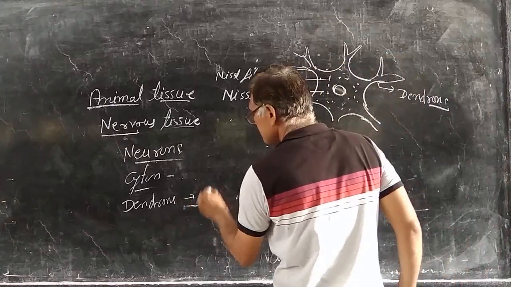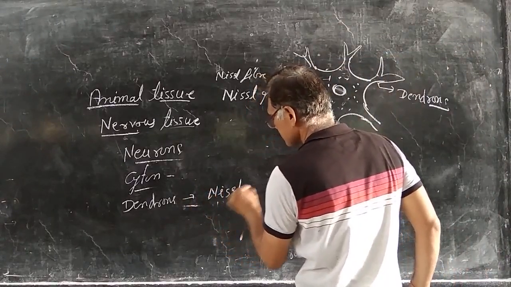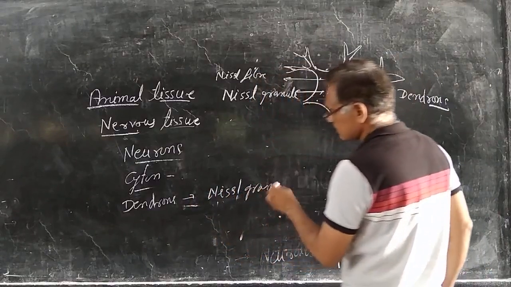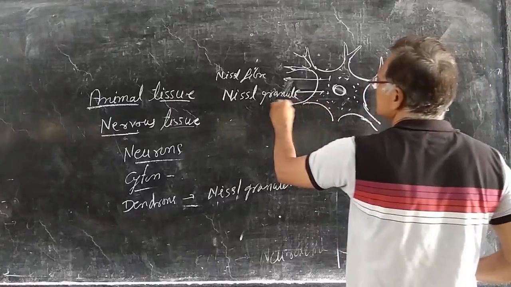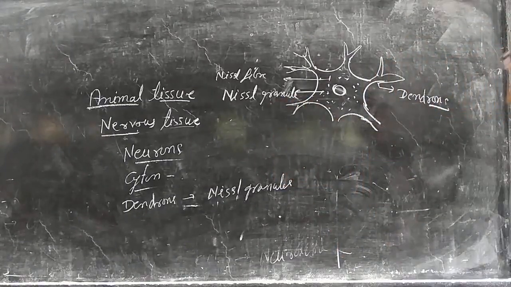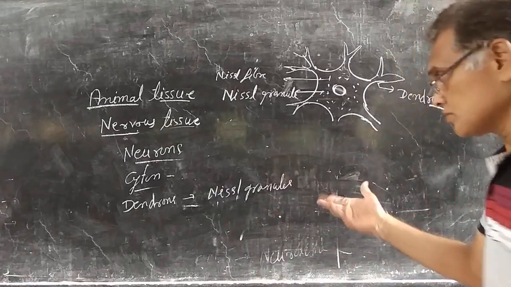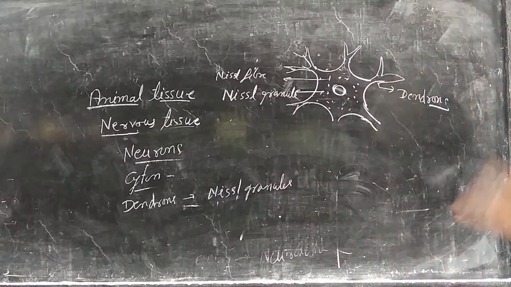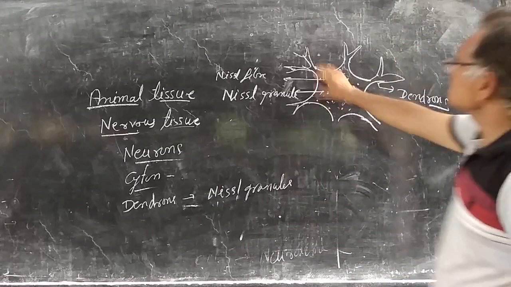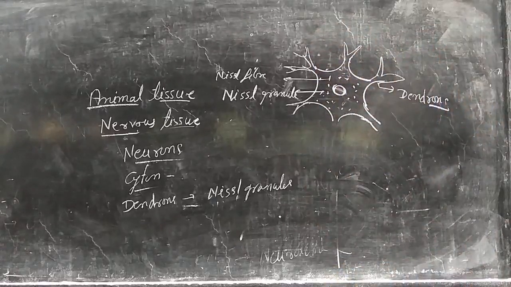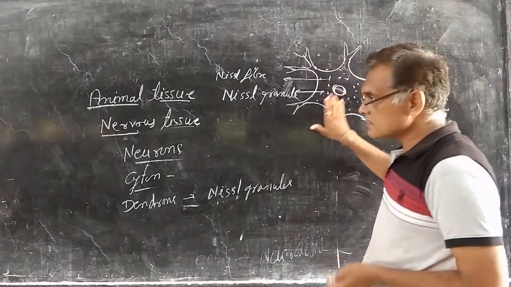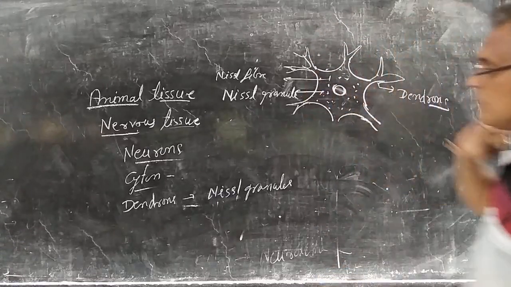Dendrons also contain Nissl granules. They also contain cytoplasm, which is why they are known as cytoplasmic processes. Dendrons connect with other neurons and nerve fibers. They are highly branched but short in length, and contain Golgi complex, mitochondria and other cell organelles.